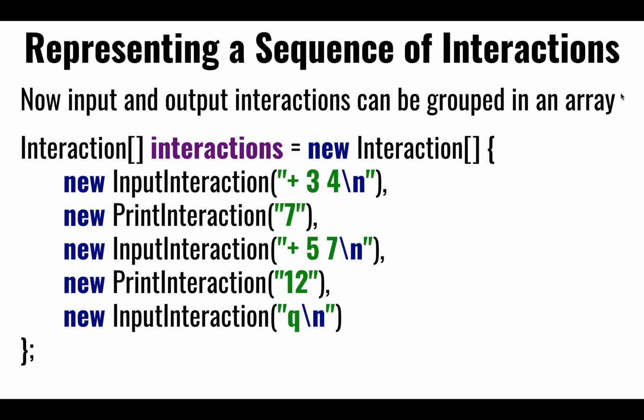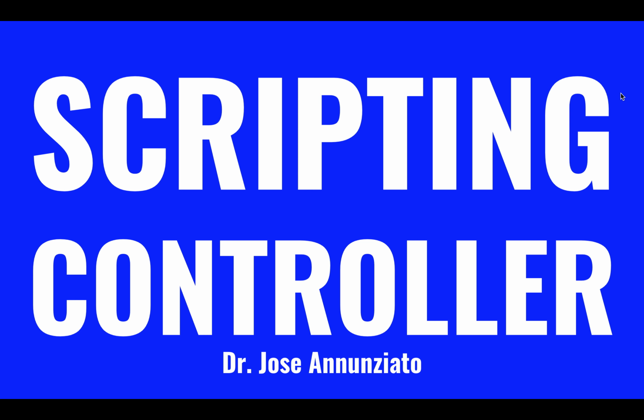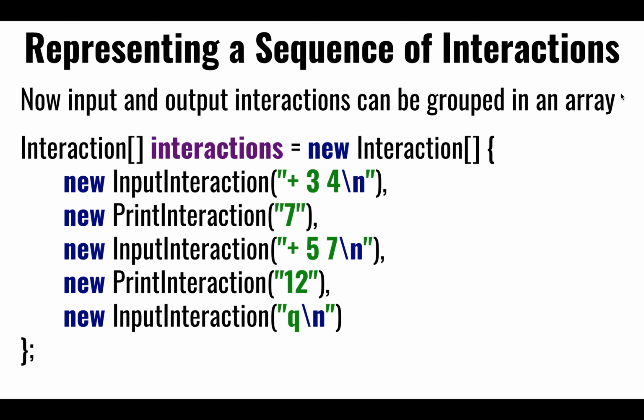Did you get a 7? Did you get a 12? Given these inputs. So this would allow us to now take a look at this array of interactions as if it were a script. We are programming a finite state machine that is going through this, parsing this, and then depending on whether it's an add or a multiply or division or whatever, depending on the various events that are streamed into the system, it decides to go one way or another. So basically, we're building a script.